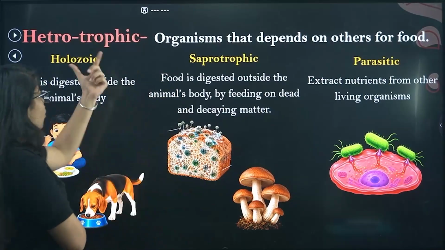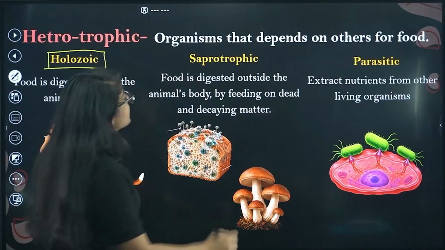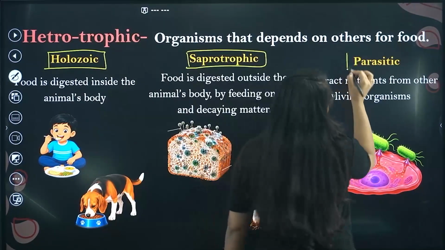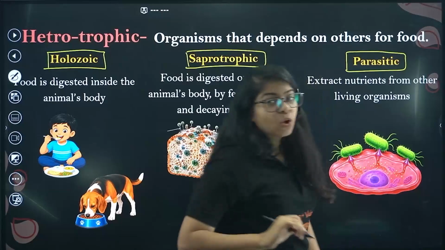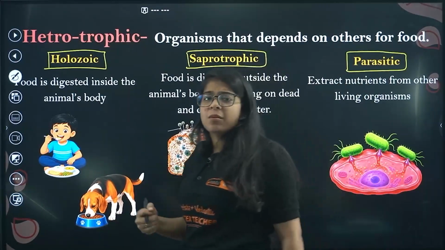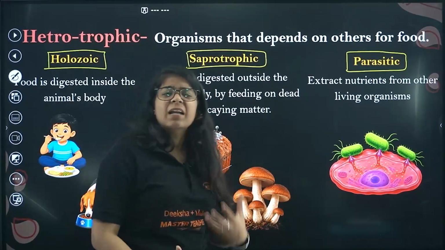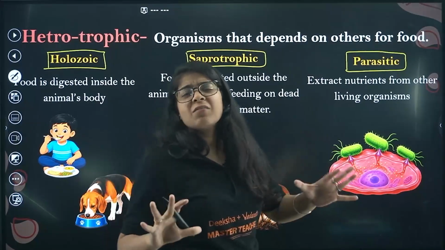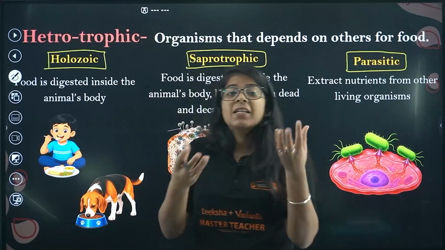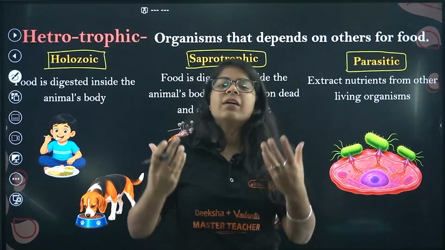First is holozoic, then saprotrophic nutrition, and then parasitic nutrition. Starting with holozoic: the food is digested inside the body. When we eat food, it is digested inside our stomach, esophagus, small intestine, large intestine. All that digestion inside my body is called holozoic nutrition.